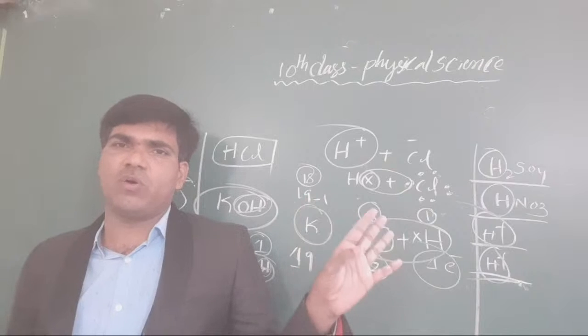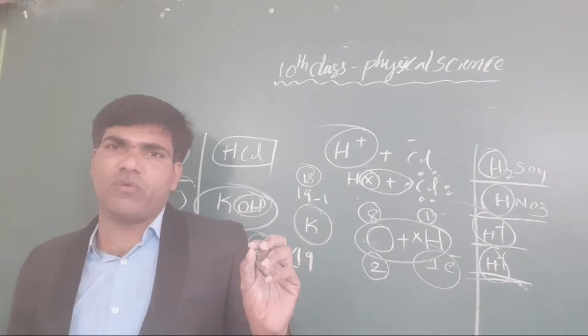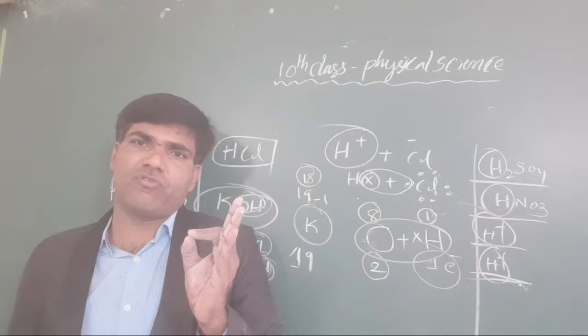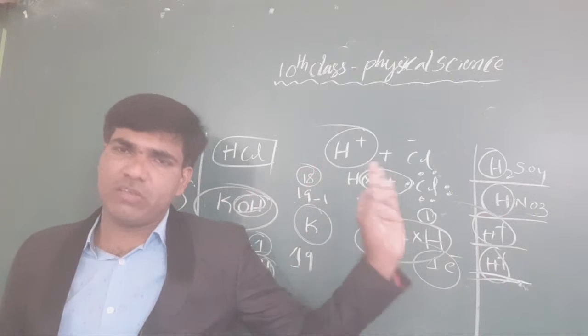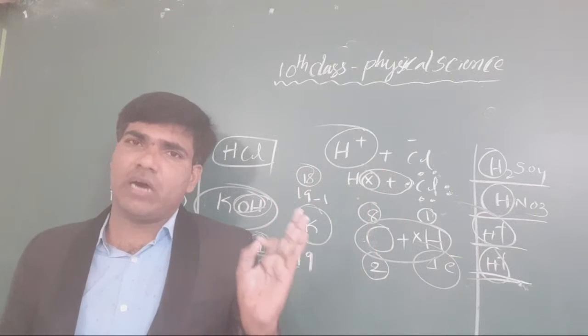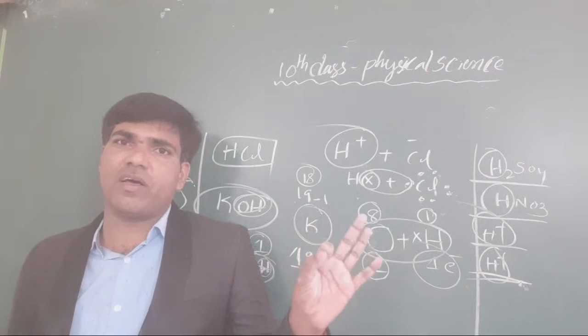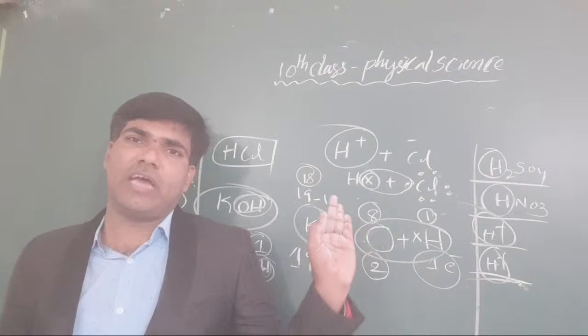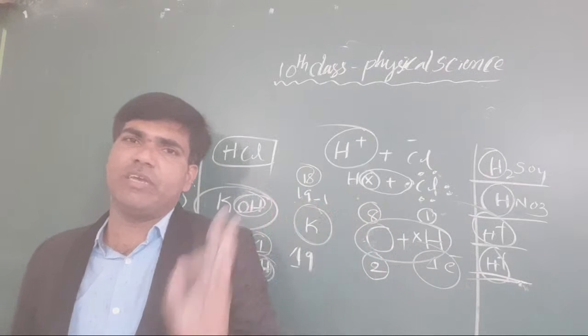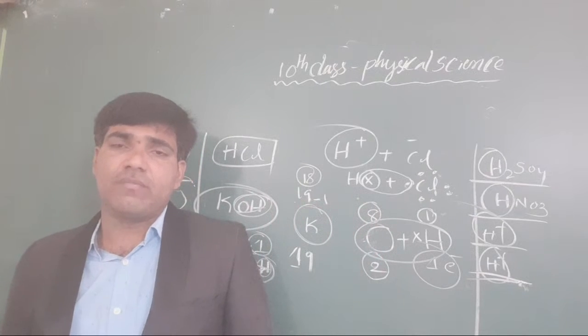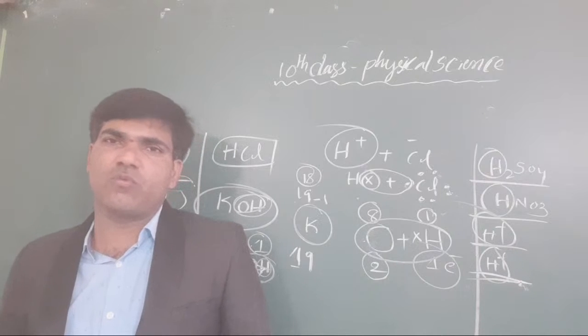That's why, based on this particular principle, the charges flow. Based on that principle only we decide, and we give the explanation for the common quality of acids and the common quality of bases. Got it or not? That is what we will discuss tomorrow.